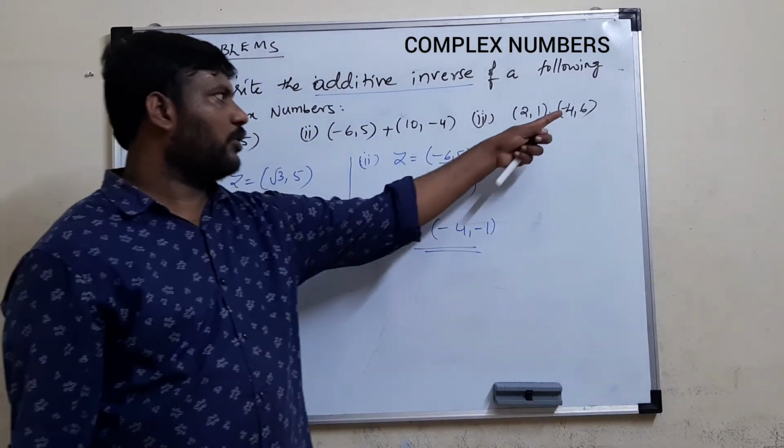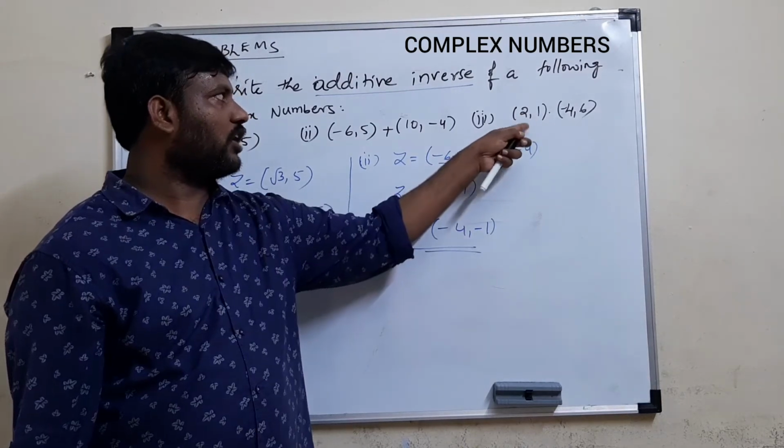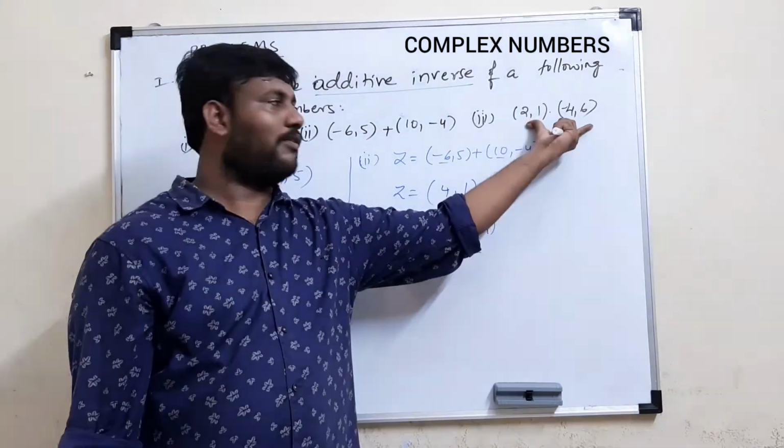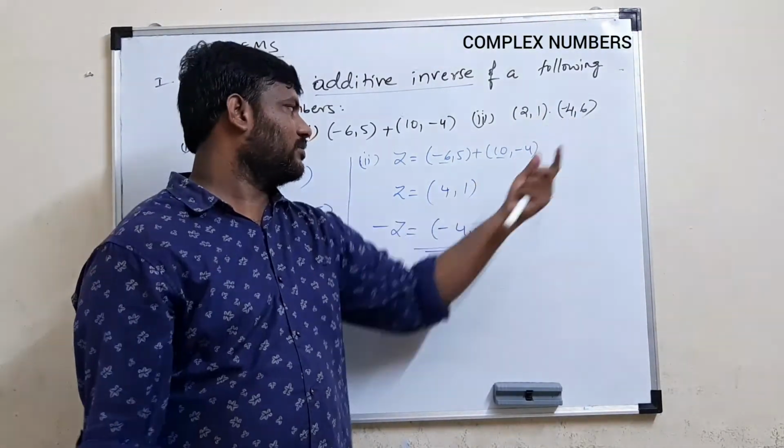Similarly, students, you may do this problem: 2 comma 1 into minus 4 comma 6. Find the additive inverse of this problem. You can do this. Okay.